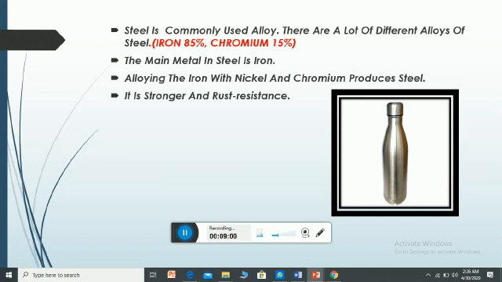There are other alloys, for example, bronze. In bronze, 85% is copper and 15% is tin, which is stronger than copper, and it is used to make coins and statues. This is how we can prevent corrosion of metals in different ways.